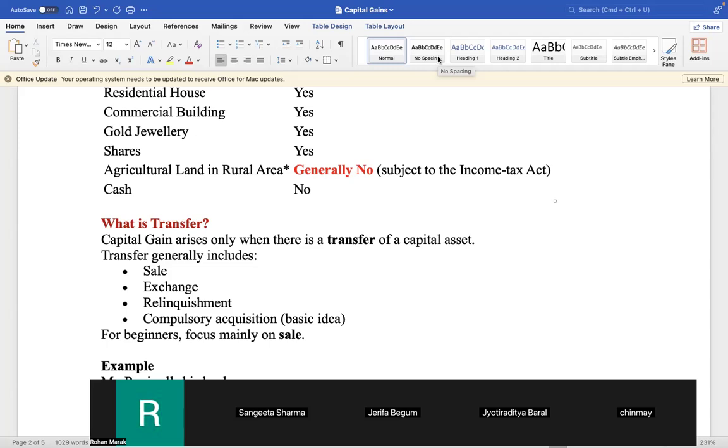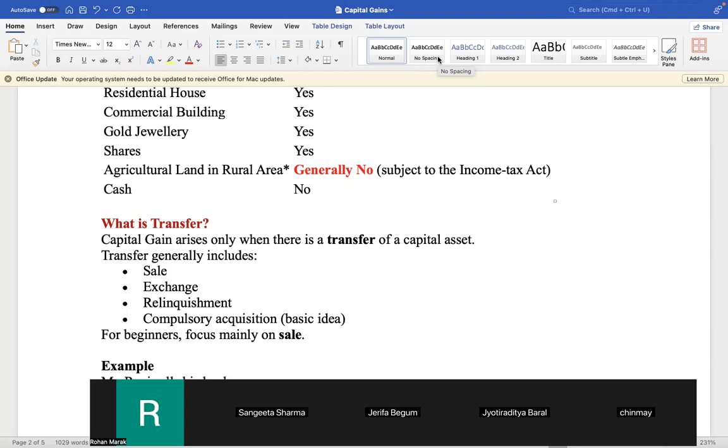Capital gain arises only when there is a transfer of a capital asset. Transfer generally includes sale, exchange, relinquishment, compulsory acquisition, in basic idea. For beginners, focus mainly on sale.